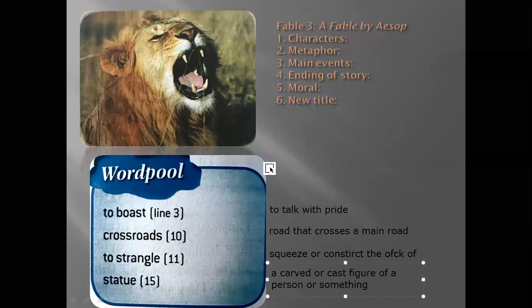Madam Muniz, are you there? I cannot see you. Miss, squeeze or constrict the what? Constrict the neck. Neck of someone or something, animal. Neck, sorry, wrong spelling.